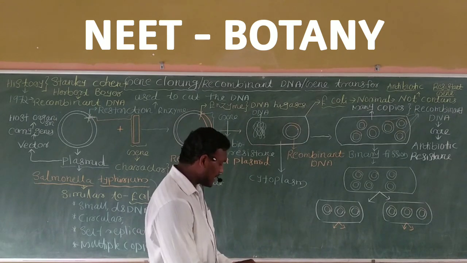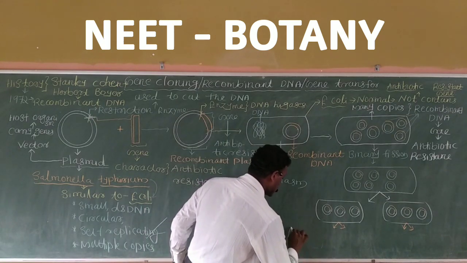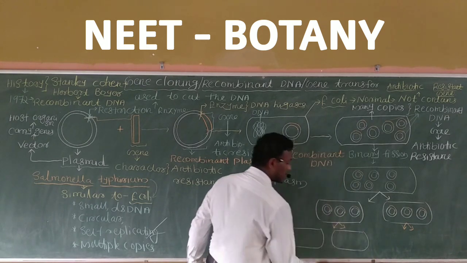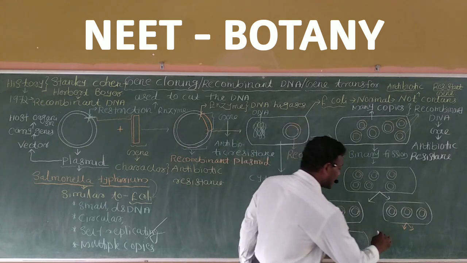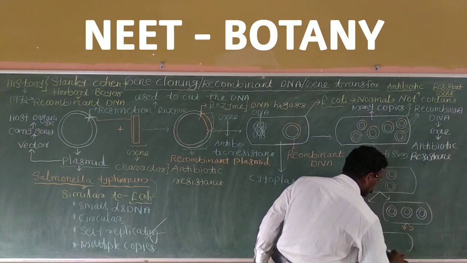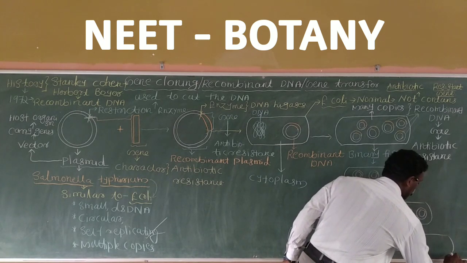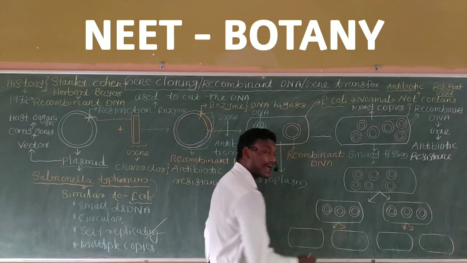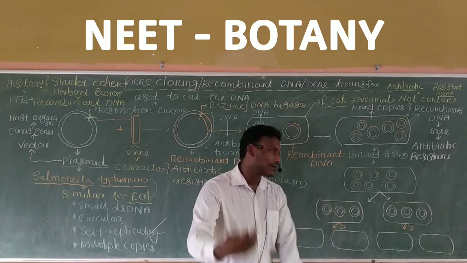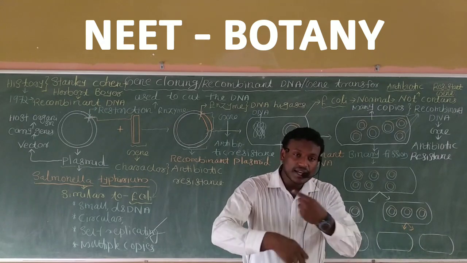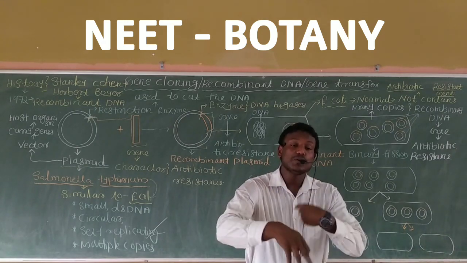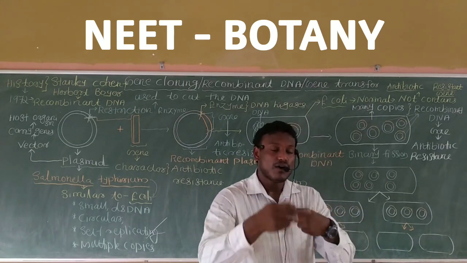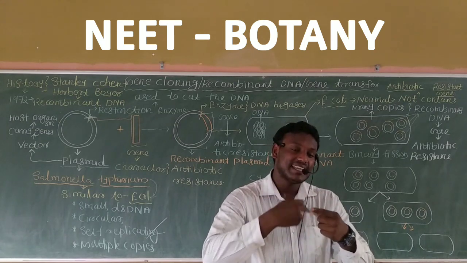These 2 cells are obtained from this parent cell, and again two cells are obtained from the other. These again undergo division and replication, and many multiple copies of recombinant DNA are formed along with bacterial reproduction.